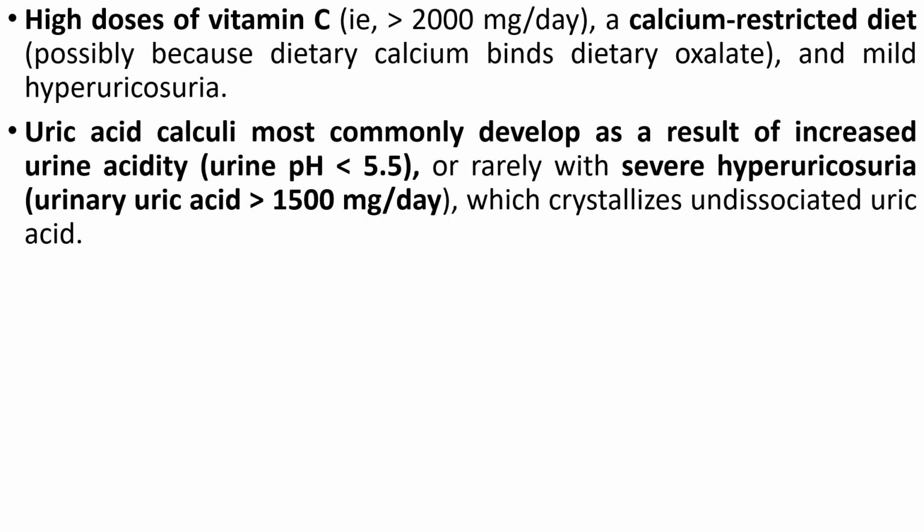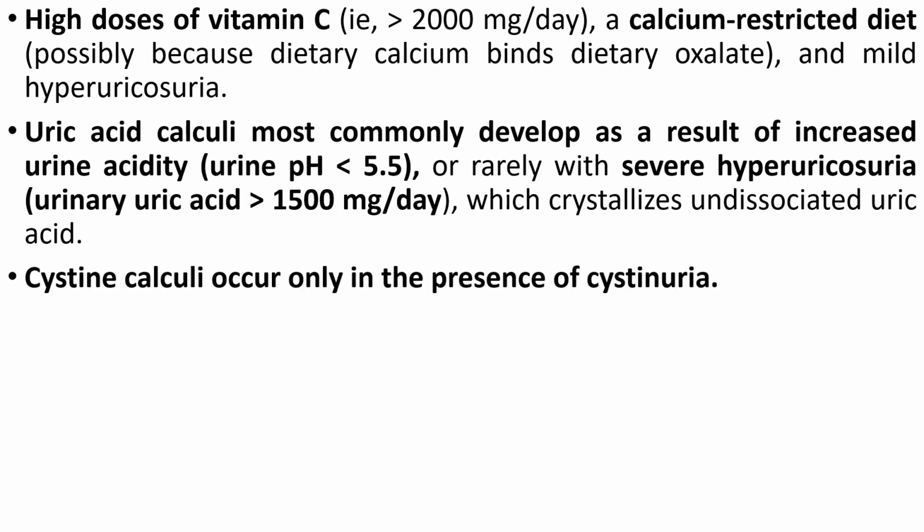Uric acid calculi most commonly develop as a result of acidic urine, that is pH less than 5.5 or 5.8, which is less than the pKa value, rarely with severe hyperuricosuria. Urinary uric acid will be more than 1500 milligram per day, which crystallizes as undissociated uric acid. If pH is less than 5.5, unionized uric acid will be there, and unionized uric acid will be less soluble, so it will settle down.